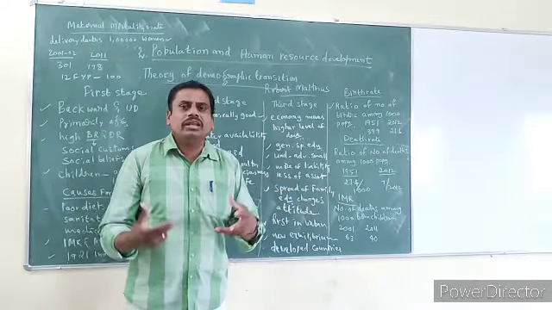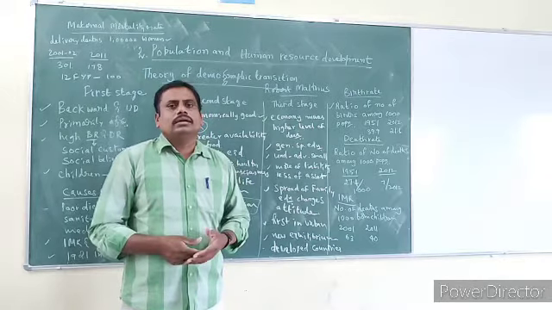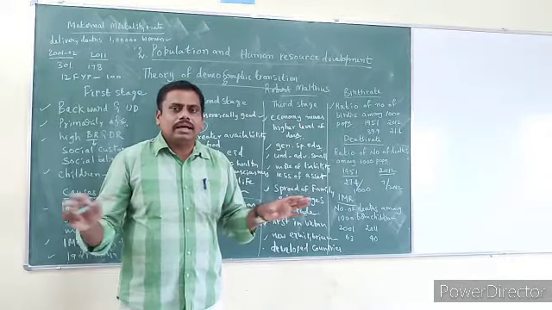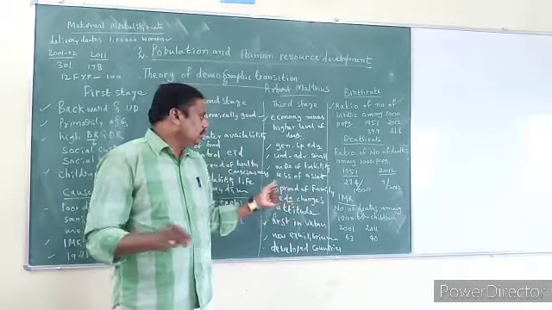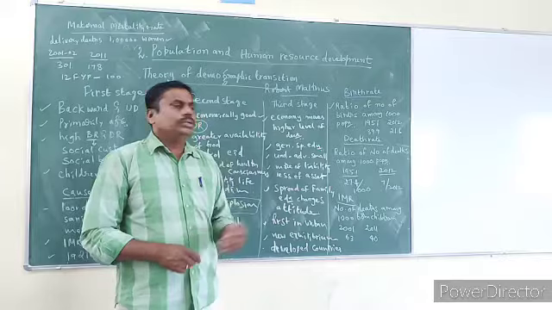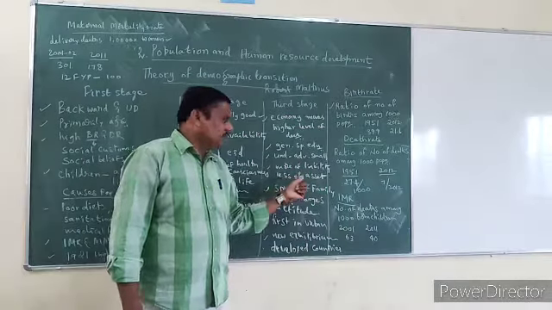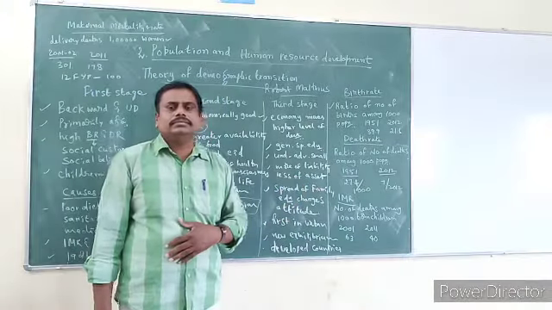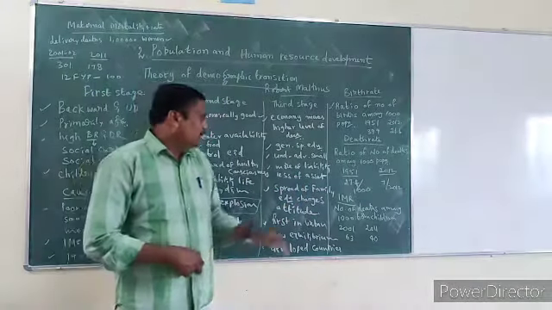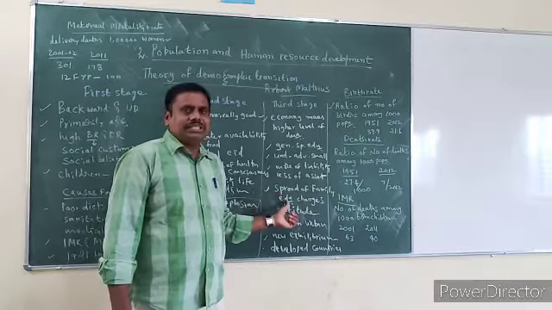That means they may feel that if we have more children, it will become a burden, and more children will not be an asset. You have to understand that.